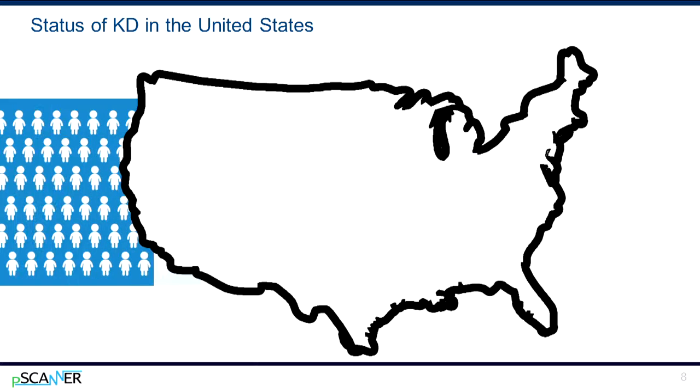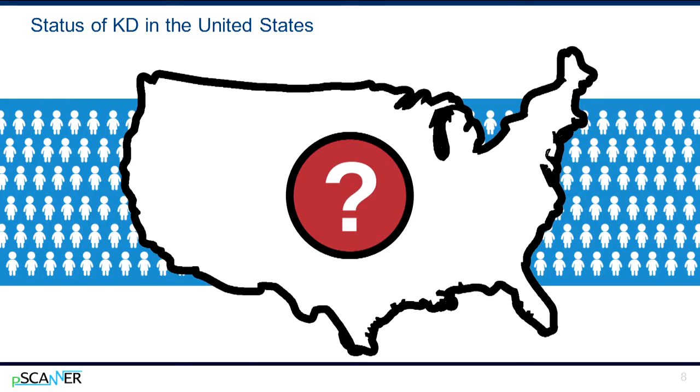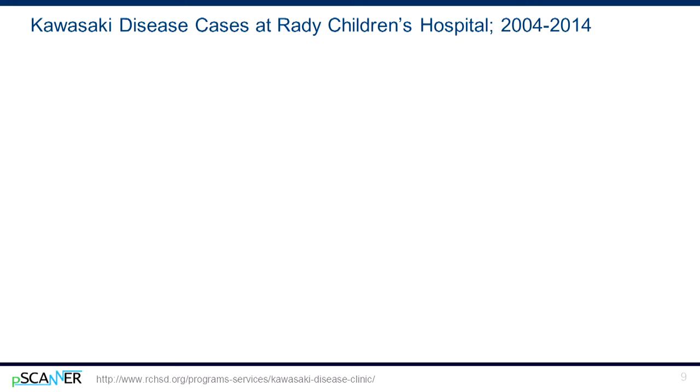life. We don't have an accurate number of cases of KD in the United States. Using data from U.S. hospitals, the Centers for Disease Control and Prevention has estimated that there are around 5,000 to 6,000 new cases diagnosed each year. This may be an underestimation of the true burden of disease. We're also trying to develop more accurate information at the local level.